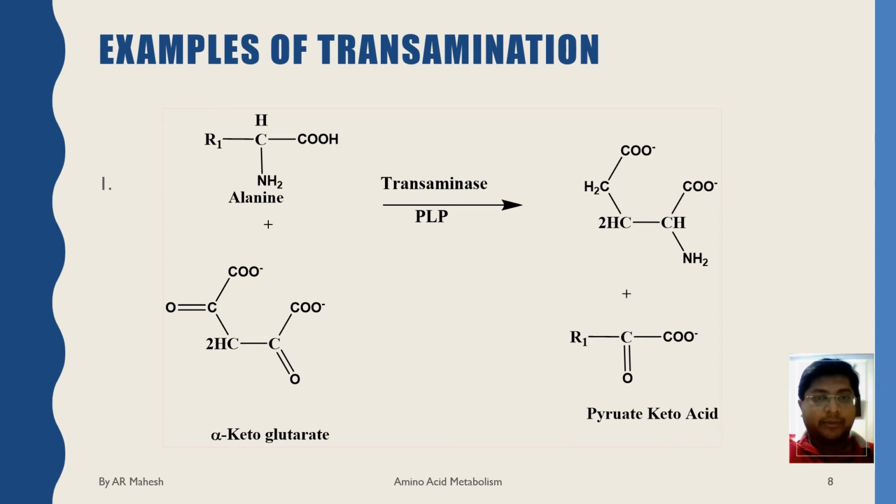Here is an example for transamination. We are using the amino acid alanine and a keto acid, alpha ketoglutarate, in the presence of alanine transaminase and pyridoxal phosphate. The amino group of alanine is transferred to the keto group to form a new amino acid.